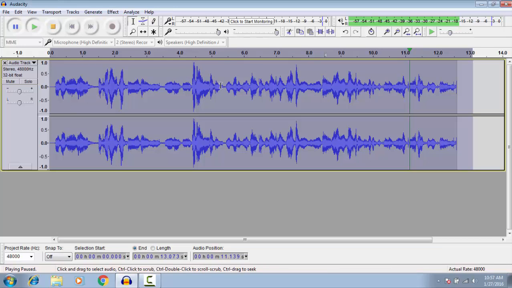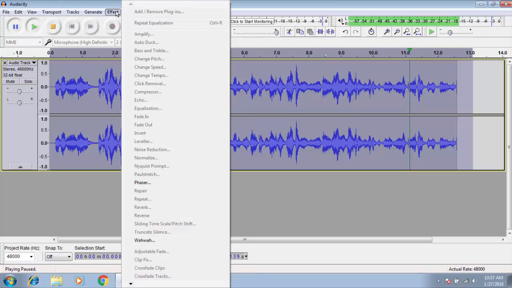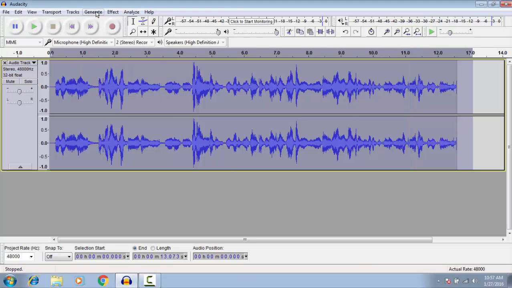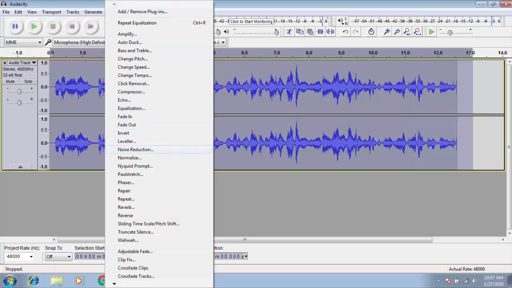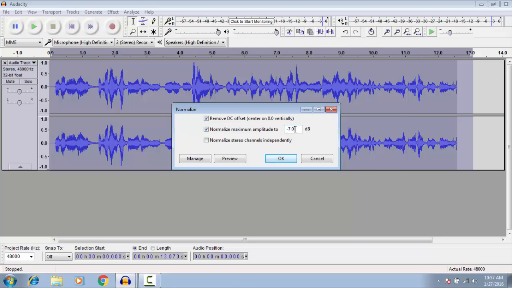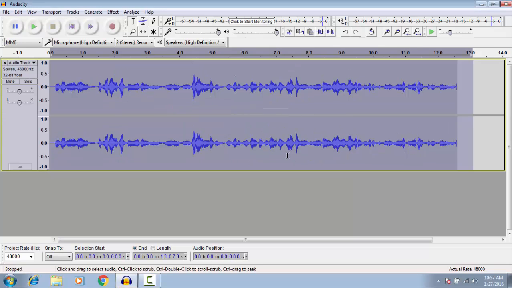And see these big audio tracks? You don't want that. Go to effects and go to normalization. And I like putting mine on -7. But you guys can pretty much do any settings.